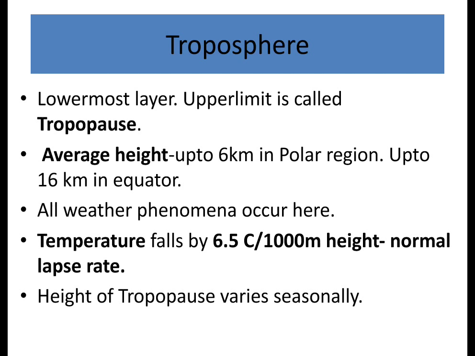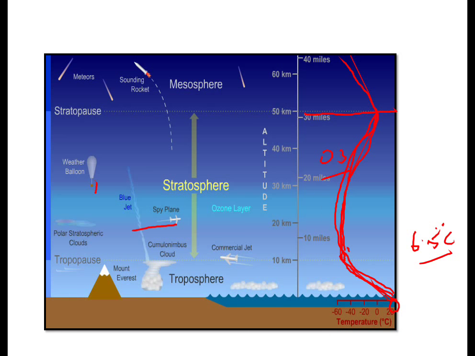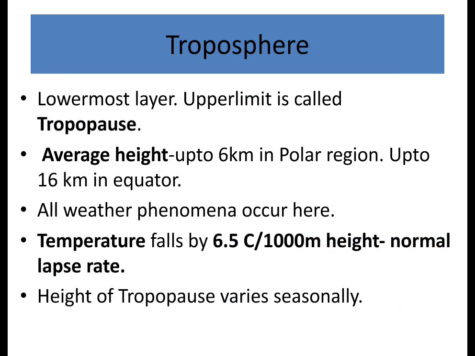So we know that the troposphere is the lowermost layer, and the upper limit of the troposphere is called the tropopause. The average height is up to 6 km in polar regions, up to 16 km at the equator. But it is not stable. This troposphere height is not stable in all the seasons. It varies with the season.